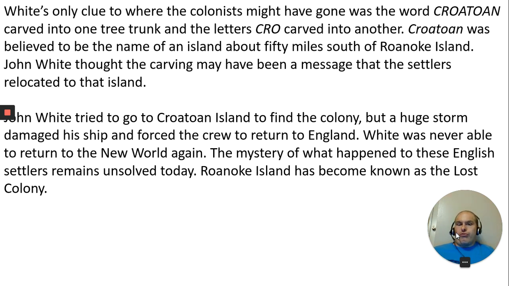John White tried to go to Croton Island to find the colony, but a huge storm damaged his ship and forced the crew to return to England. White was never able to return to the New World again. The mystery of what happened to these English settlers remains unsolved today. Roanoke Island has become known as the Lost Colony.